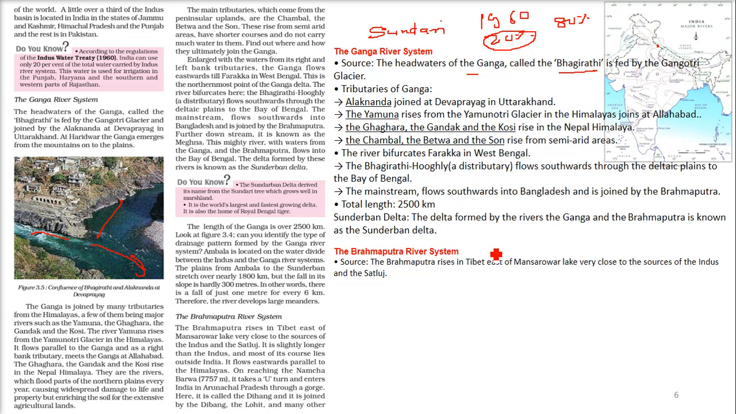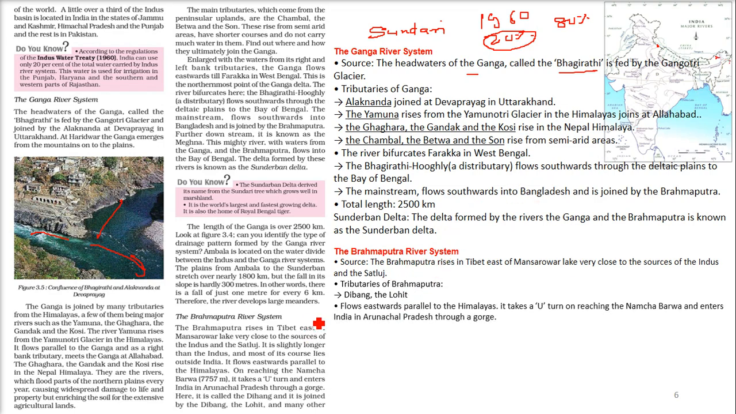Coming to the Brahmaputra river system, the Brahmaputra rises in Tibet, east of Mansarovar Lake. Mansarovar Lake is very close to the source of the Indus and the Satluj. Tributaries of the Brahmaputra are the Dibang and the Lohit. You'll find them here, Dibang and Lohit. It flows eastward parallel to the Himalayas. So if you see, this is parallel to the Himalaya region.